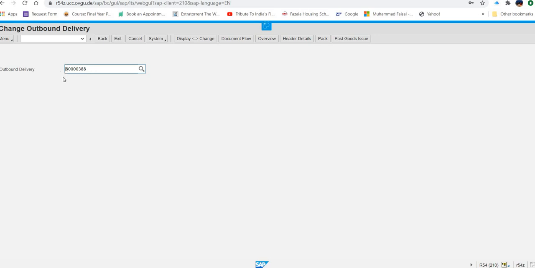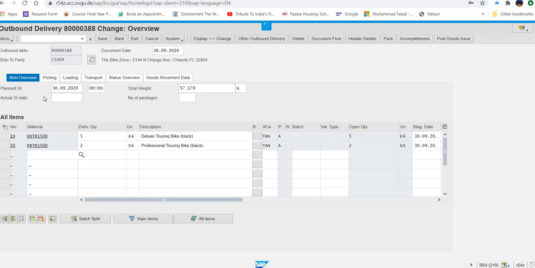Now you can see automatically this number is coming. If it is not, you will type or search. Now what they are asking us here in this step, you will press enter and go inside. And when you go inside, now they are saying you have to do few things, like you will put FG00 for storage location.